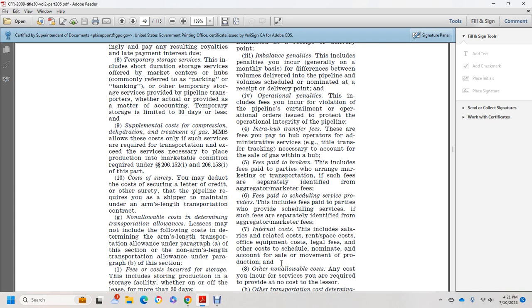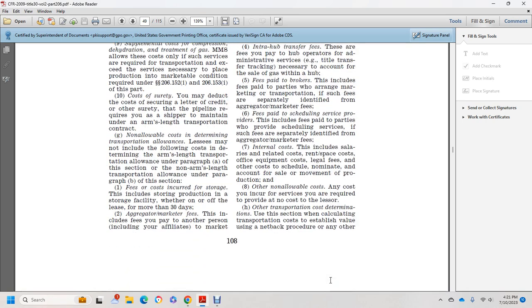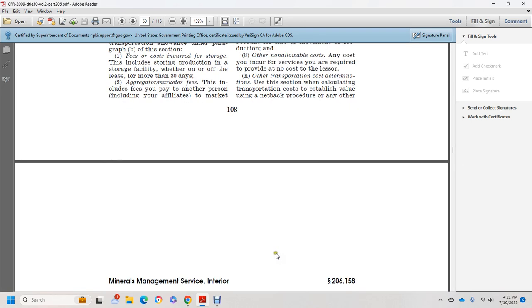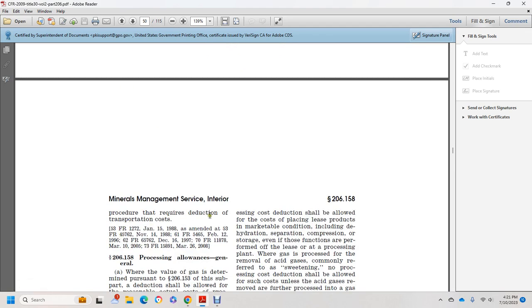7. Internal costs, which include salaries and related costs, rent space, cost of other equipment, legal fees, and other costs of scheduling and nominating the movement of production. 8. Other non-allowable costs and costs incurred with the trip that you are required to provide. Other transportation determination with the selection calculating the transportation cost of the established value with the net back procedure, or any other procedure that requires a deduction of the transportation costs. And we've got the tape there.